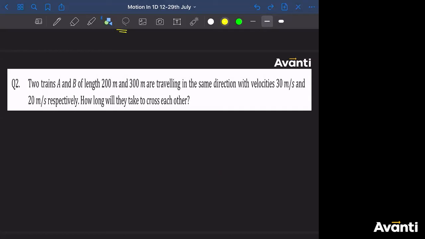So this will be 30 meter per second, and this will be 20 meter per second. What is the process of overtake or crossing? So let me give that.